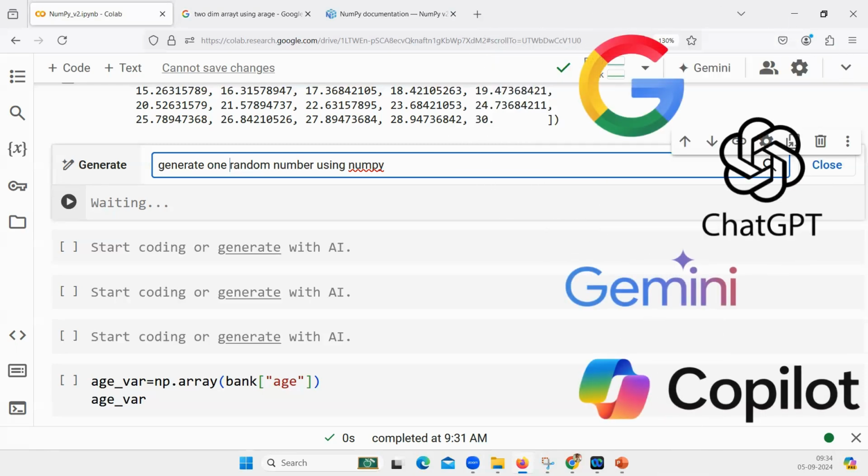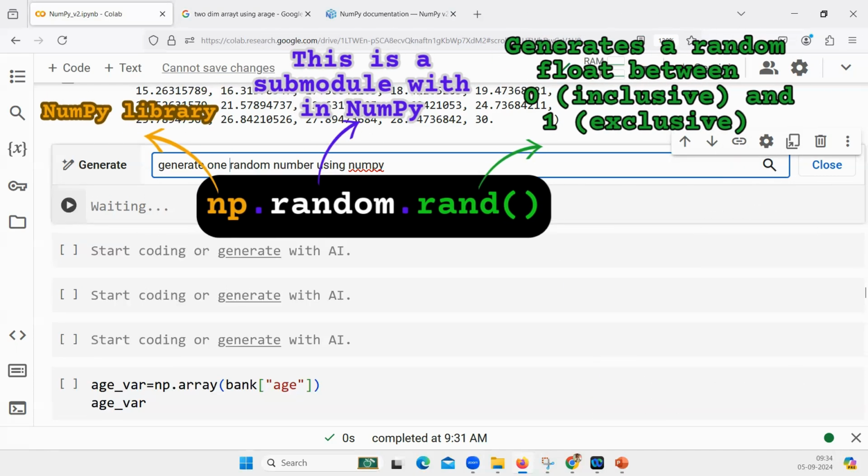Maybe you can search on the internet. Maybe you can search anywhere that you want. Even using generative AI, you can do it. Search it, get the output, try it. If it doesn't work, research it again, do it 2-3 times, and then finally get the output. Generate one random number using NumPy.